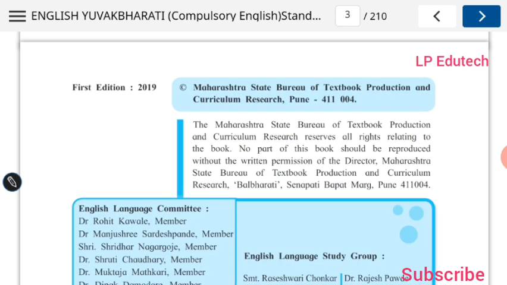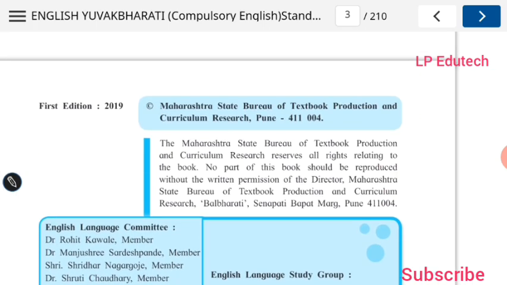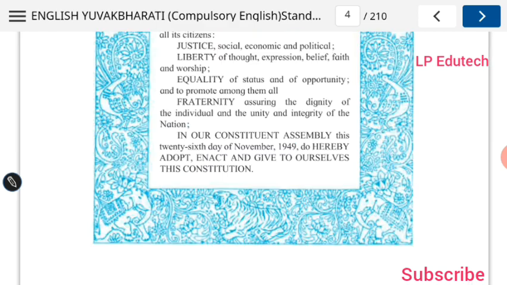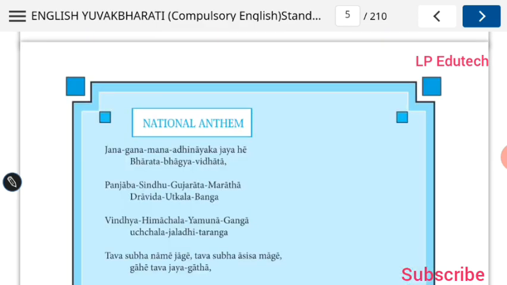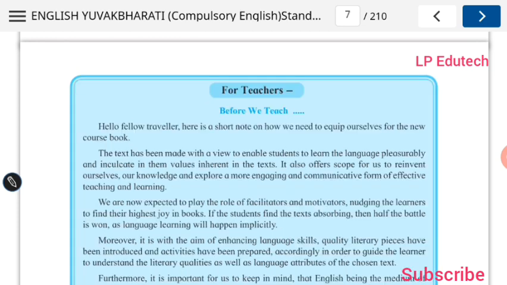Then next, turn to the other pages. Let us see. This is the Constitution of India, the National Anthem. And here are the introduction and a few instructions given for the teachers.